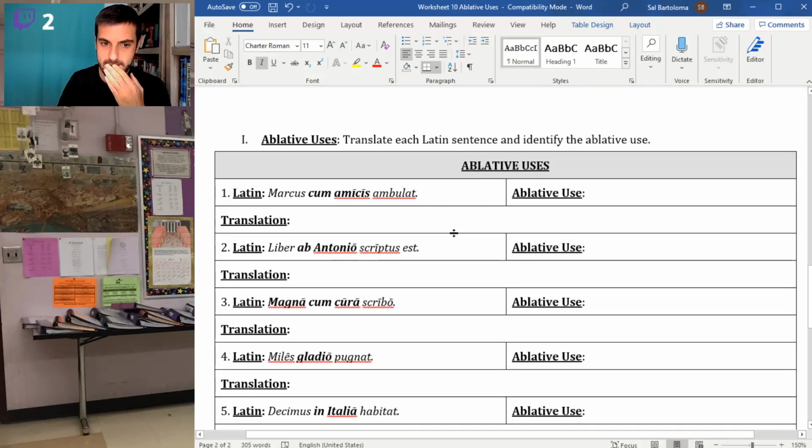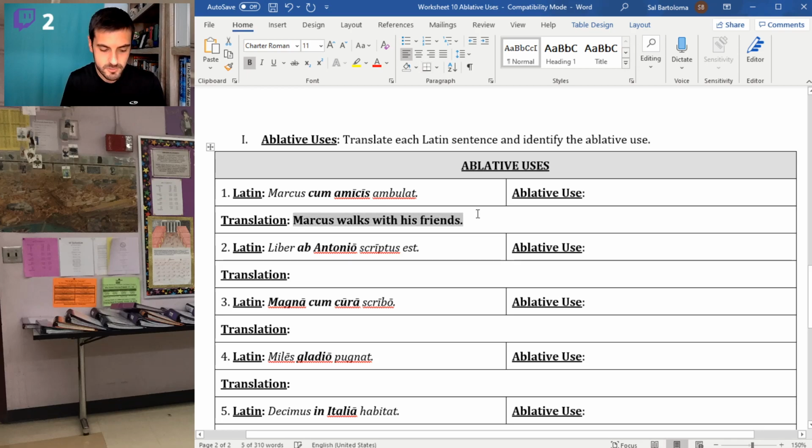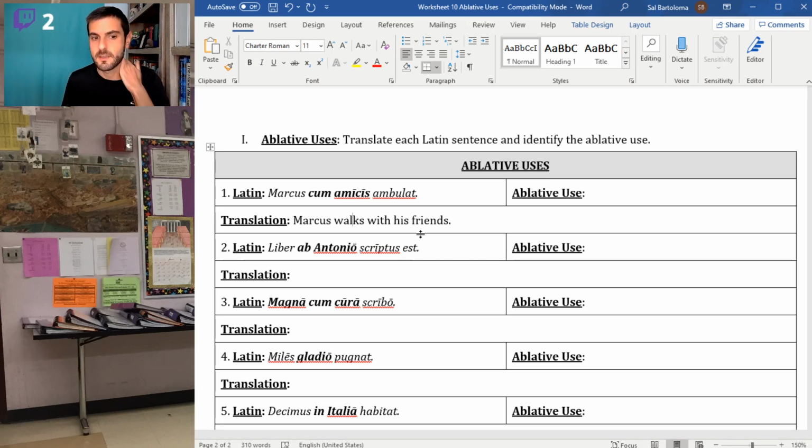And so on the back here, the first thing we have to do is translate what are actually the examples. Okay? So Marcus cum amicis ambulat, right? Marcus walks with his friends. Now, a couple of people have asked me about this in class, so I just want to make it clear, like a word like his, right? Even though there's no word, you kind of just assume it in Latin, right? There is the word for his, right? You could say cum suis amicis, but if it's not there, you just kind of assume it, right?